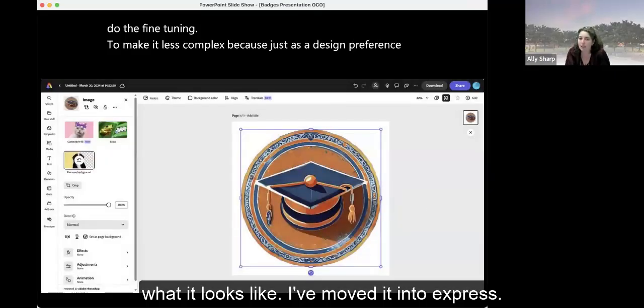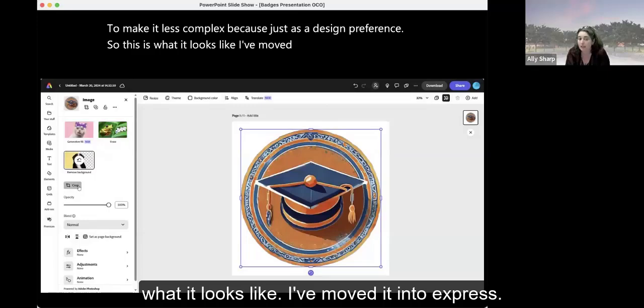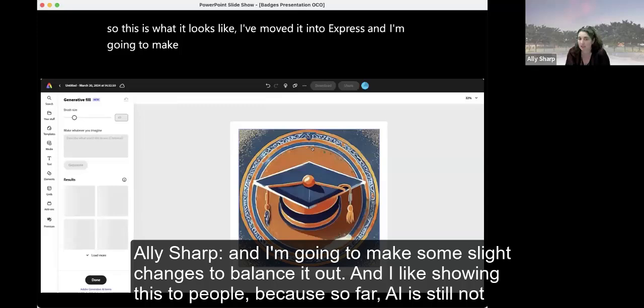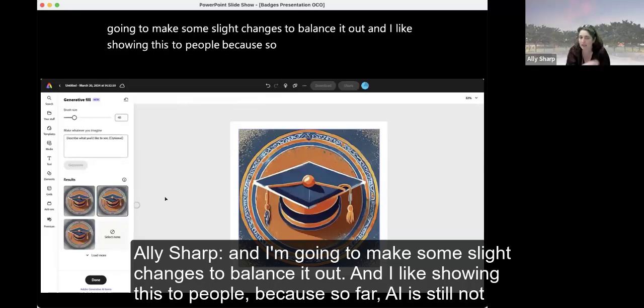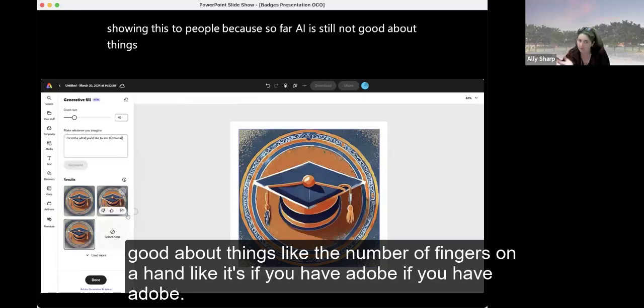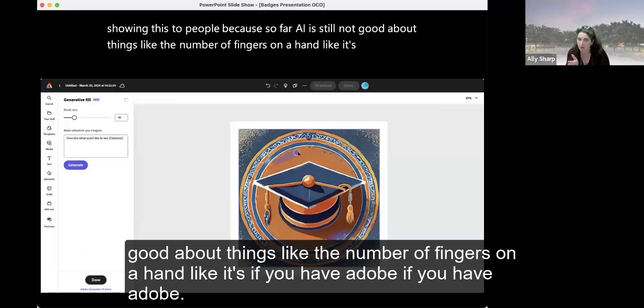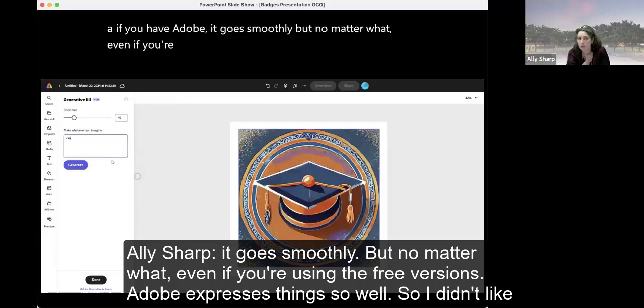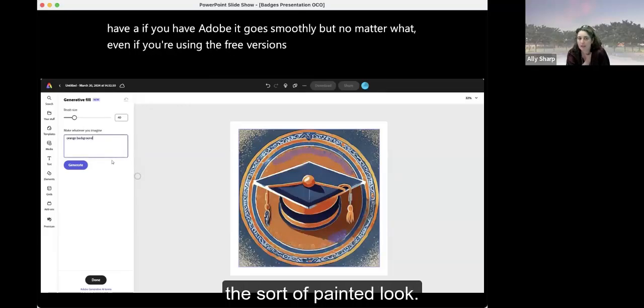So this is what it looks like. I've moved it into Express and I'm going to make some slight changes to balance it out. And I like showing this to people because so far AI is still not good about things like the number of fingers on a hand. If you have Adobe, it goes smoothly. But no matter what, even if you're using the free versions, Adobe Express fixes things so well.